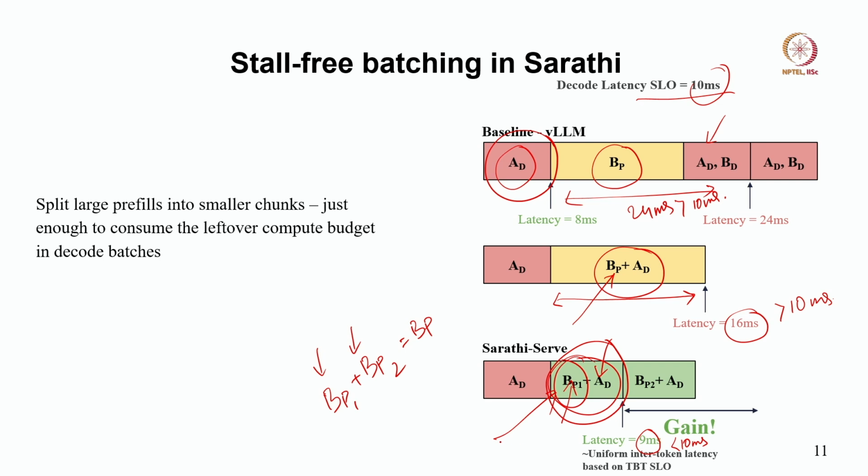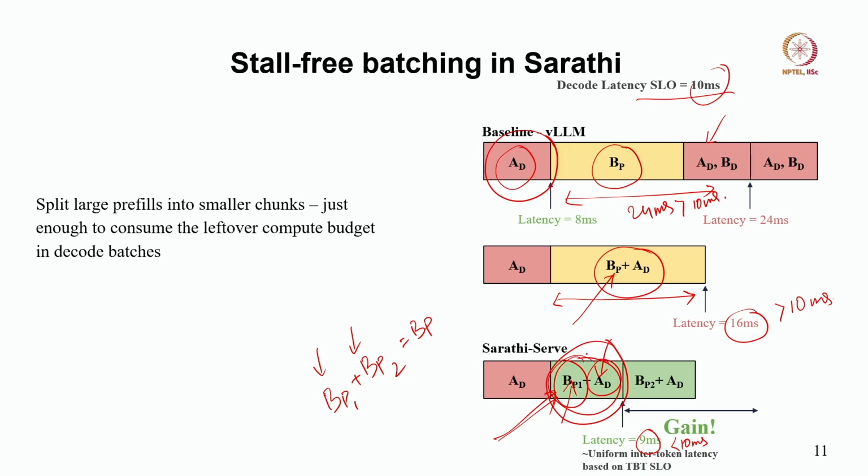Now, here we schedule B, we let B start its prefill, but we did not schedule the entire computation of the prefill of B. The authors identified how much computation exactly can be scheduled on top of the ongoing decode of A, so that the service level objective is satisfied.